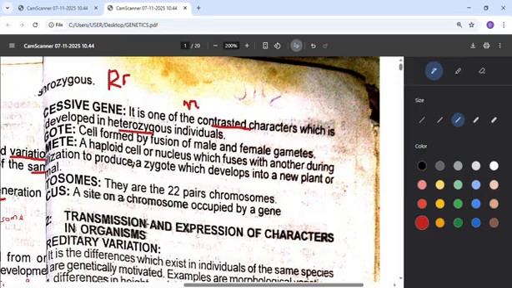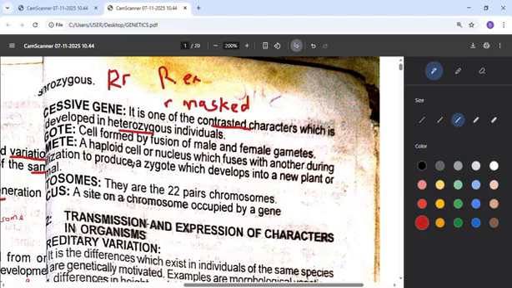The definition of recessive gene: this is the gene that is masked but will later be seen in the next or future generation. So recessive gene is masked, but dominant gene is expressed, or is seen. And I said small letter for recessive, capital letter for dominance.